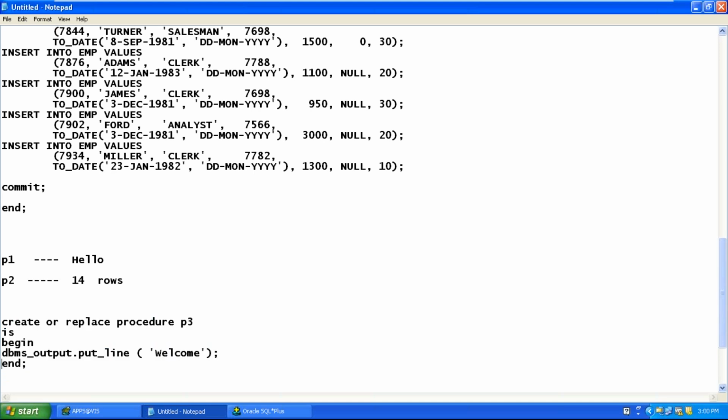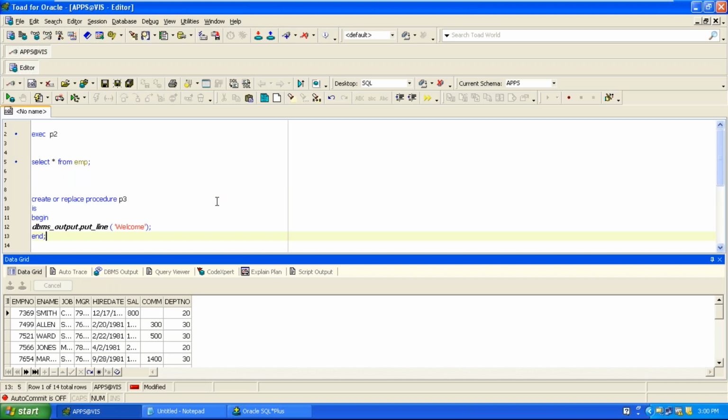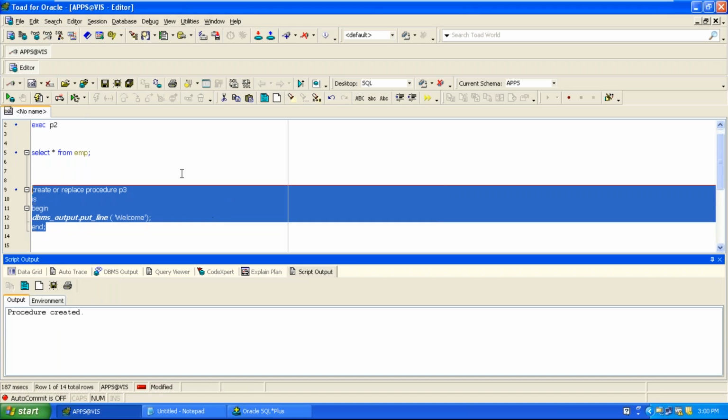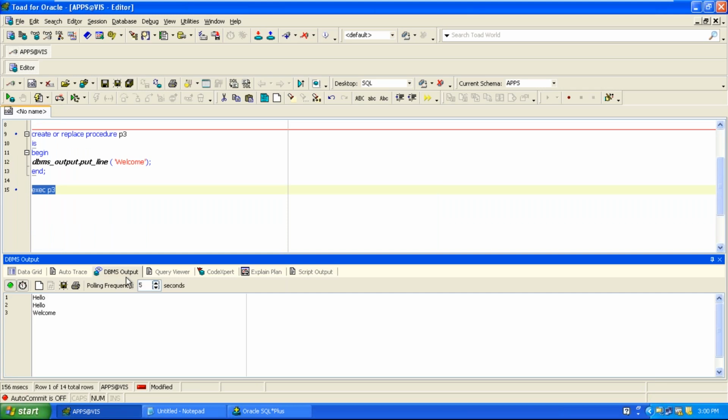If it is stored, this slash is not required. I create a procedure. The name of the procedure is P3. Okay, so if I execute P3, obviously the output you get is, where can you see the output? Welcome. So I have created three procedures, P1, P2, P3.